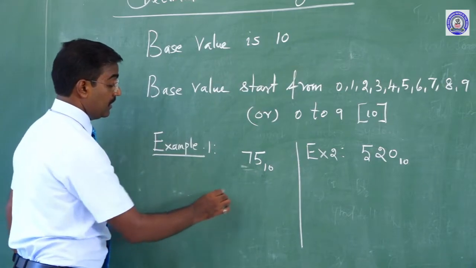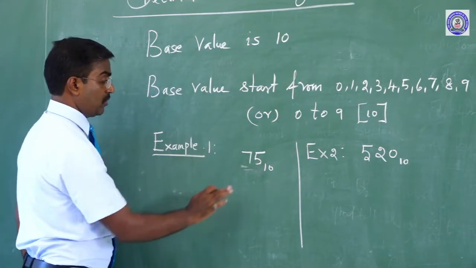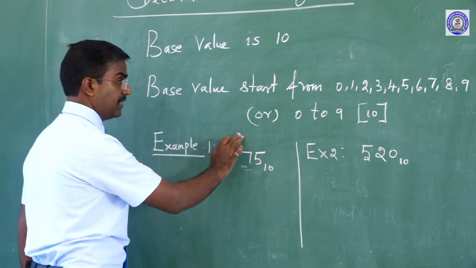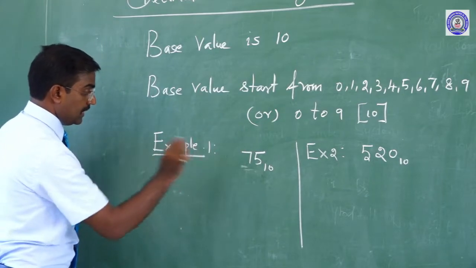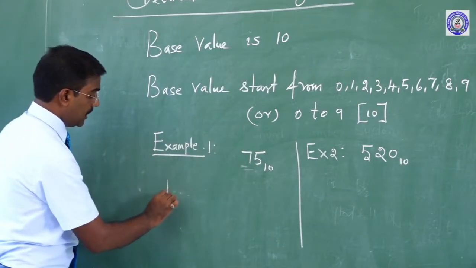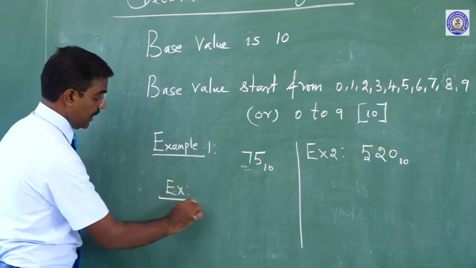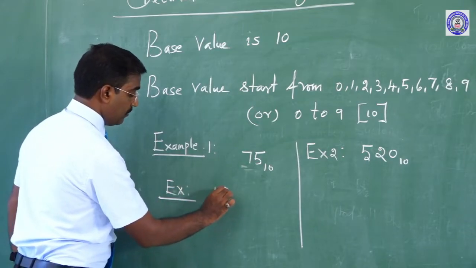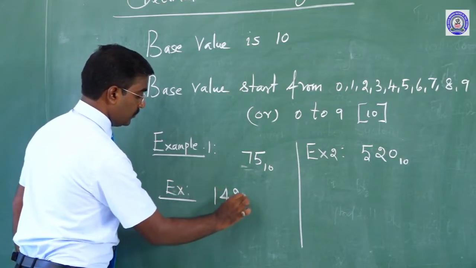Generally, if the base value is not mentioned, this is called the decimal number system. Another example: 1104 2 3.